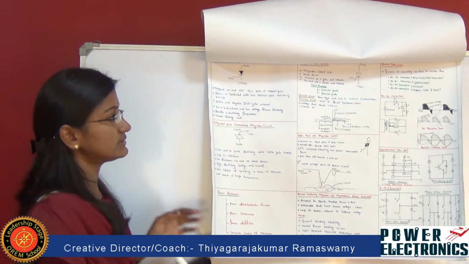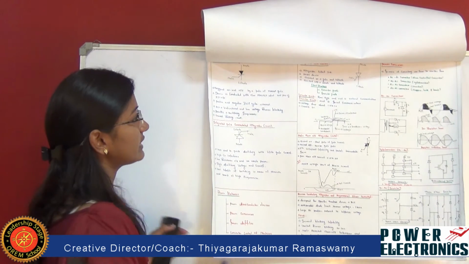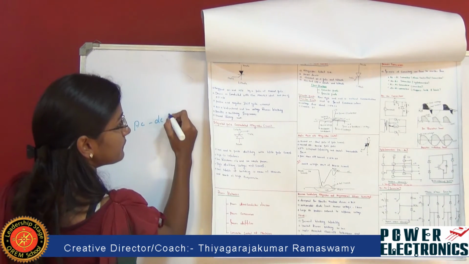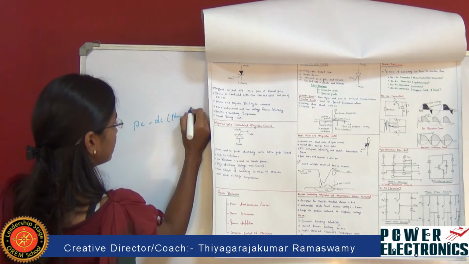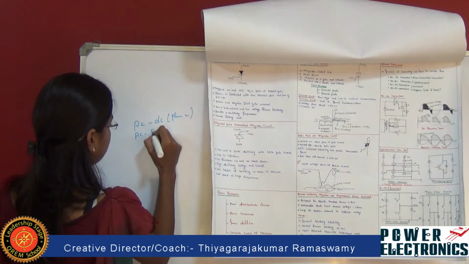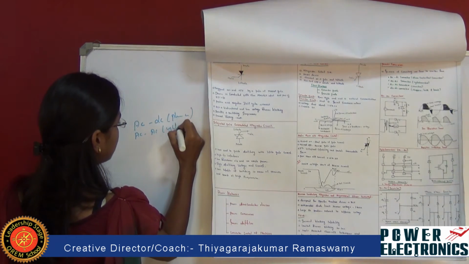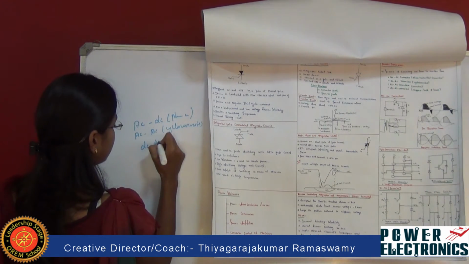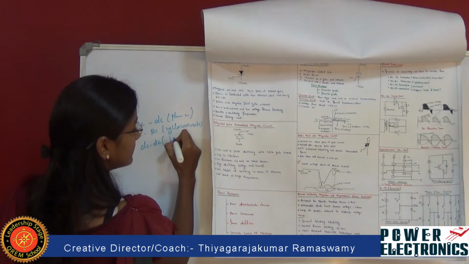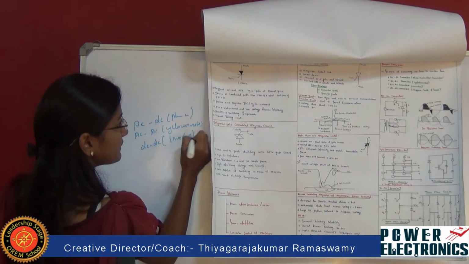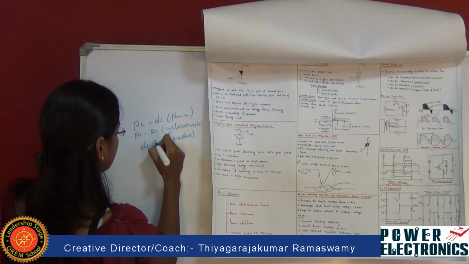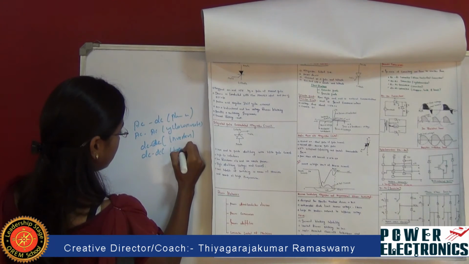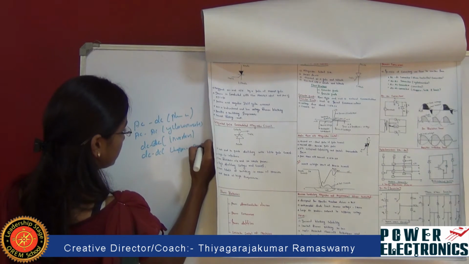Next, here we are going to see about power converters. Power converters take place in types: AC to DC, phase controlled converter; AC to AC, which is cycloconverters; and DC to AC, which is called inverters; and DC to DC converters, which are called choppers, buck, and boost.